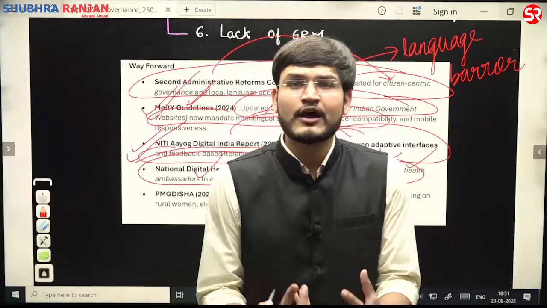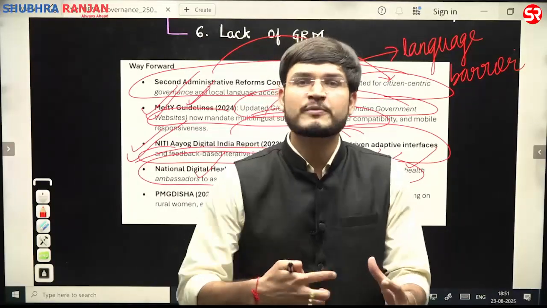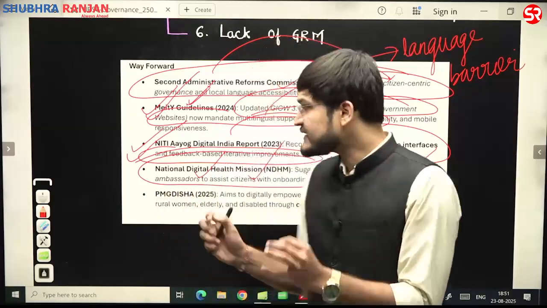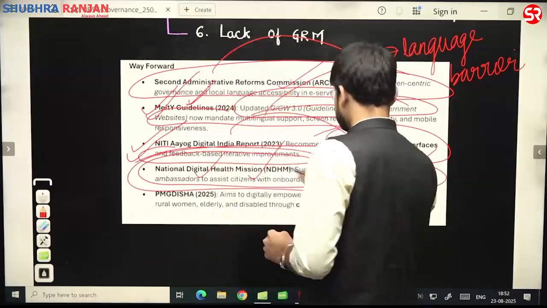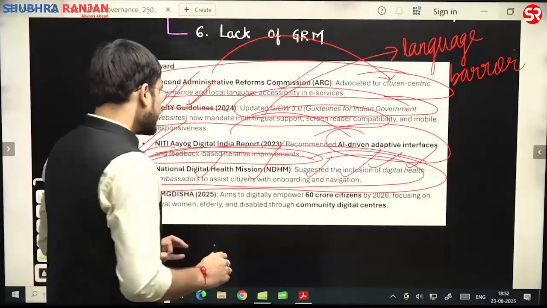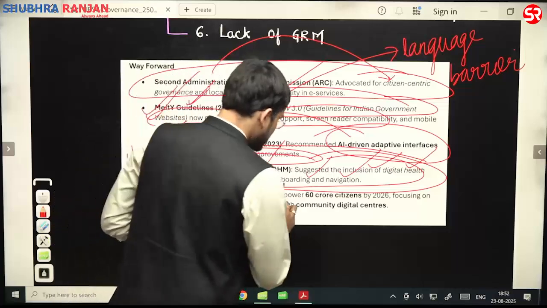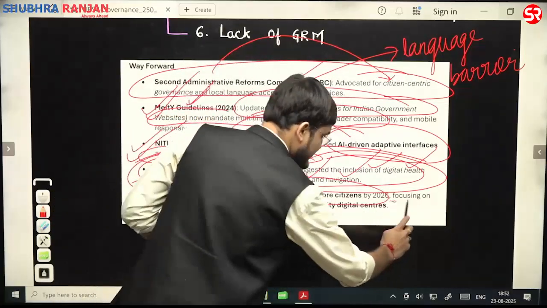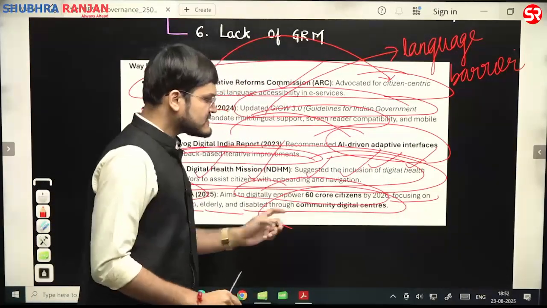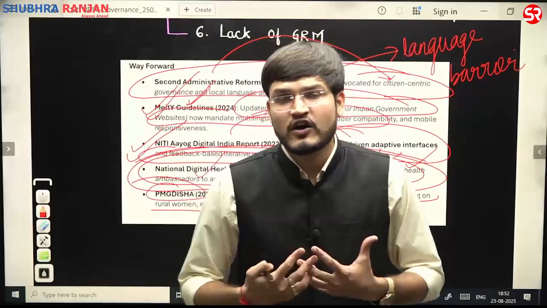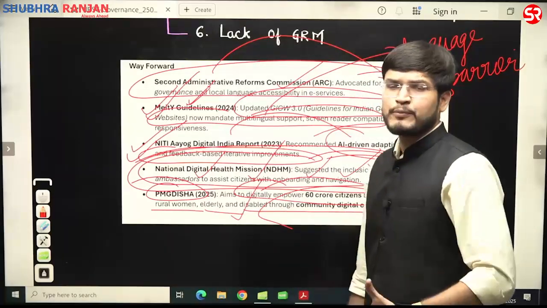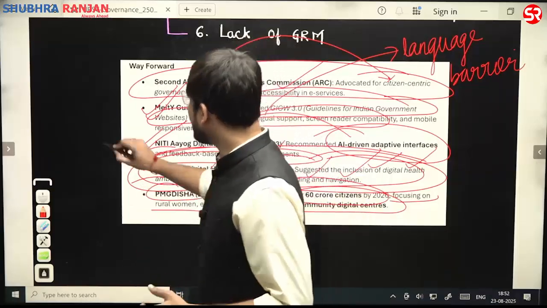Otherwise, what will happen if these people are not empowered? There will always be information asymmetry with respect to those people. तो अगर उनको empower ही नहीं किया जाएगा, तो what will happen? Those services will not be accessed, and thereby the prime objective of those services will not be fulfilled. Then, for example, PM Disha as well. It aims to digitally empower 60 crore citizens by 2026, focusing upon rural women, the elderly, and the disabled, through community digital centers, and thereby providing all of those services to the vulnerable groups. Also, the Diksha portal.